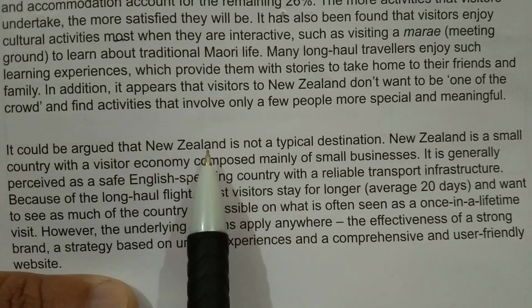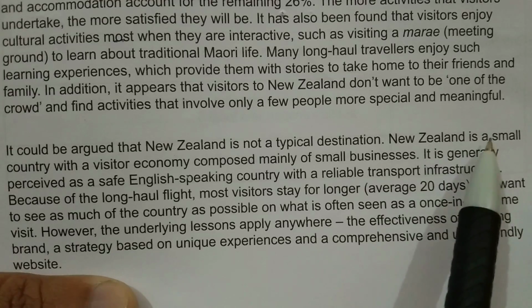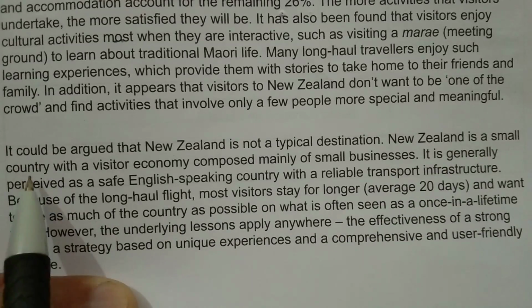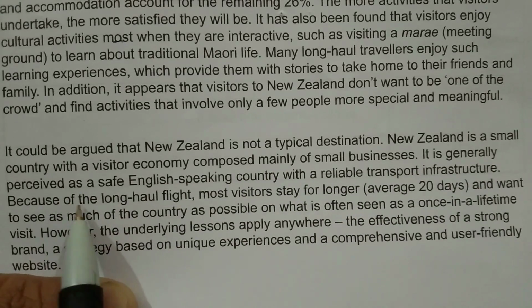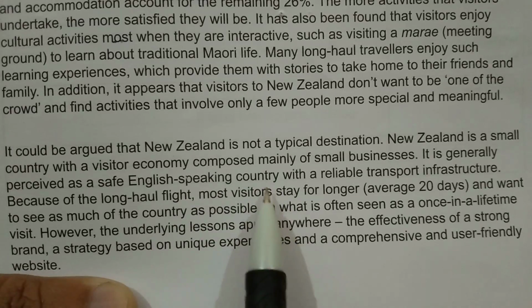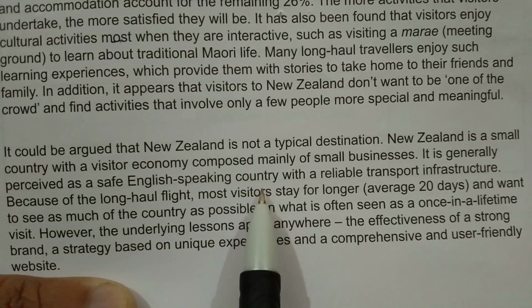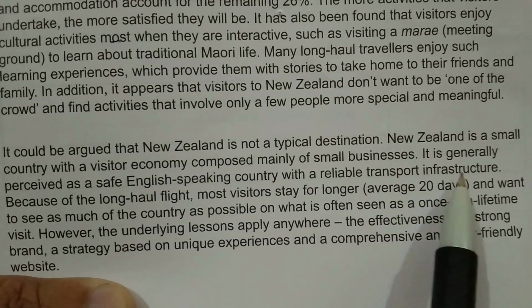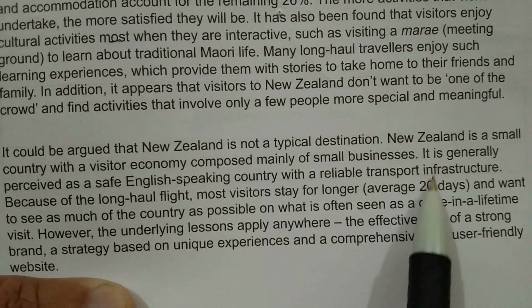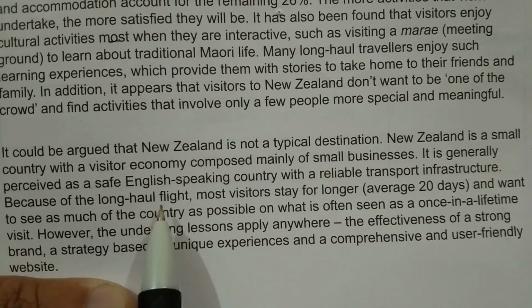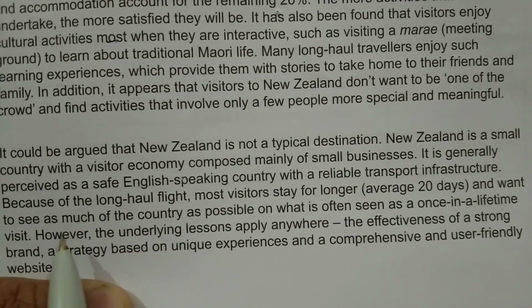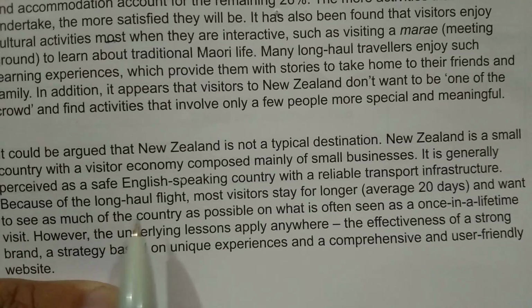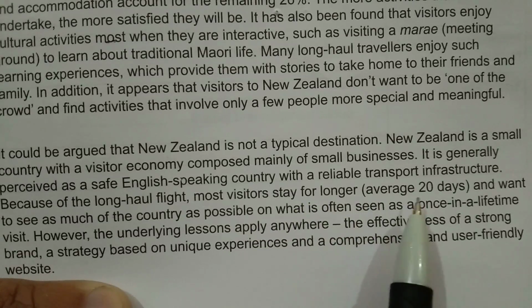It could be argued that New Zealand is not a typical destination. New Zealand is just a small country. The word small is there, but it is for a country with a visitor economy composed mainly of small businesses. It is generally perceived as a safe English-speaking country. It means New Zealand is considered a safe country and people understand English there. With a reliable transport infrastructure, meaning we have good transportation facilities there. Because of the long-haul flight, people who come to New Zealand have to travel a lot. They have to cover a long distance by flight because New Zealand is very far away from the mainland of Asia. Most visitors stay for longer, 20 days on average.